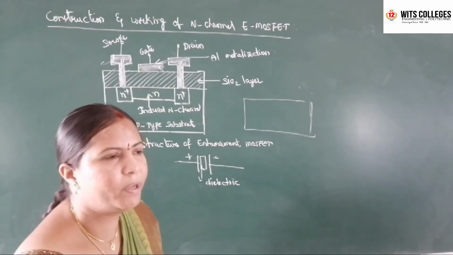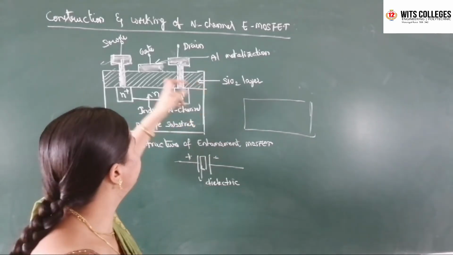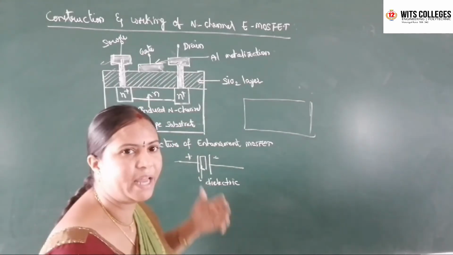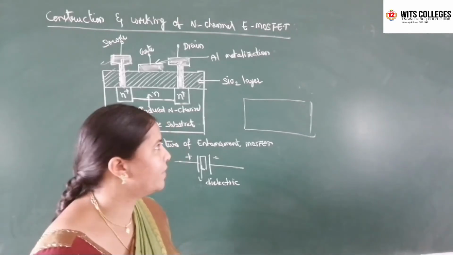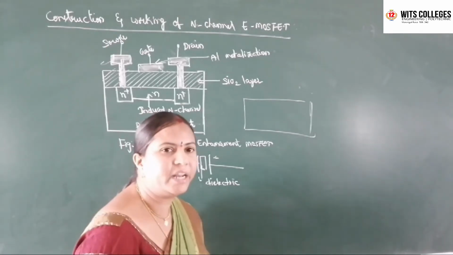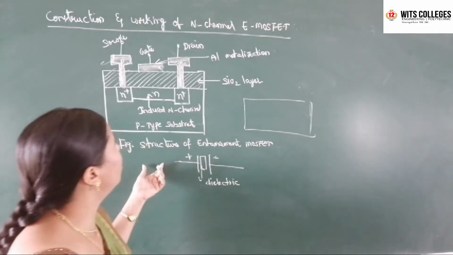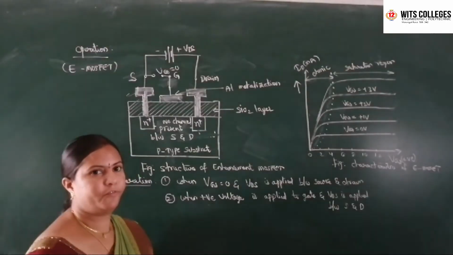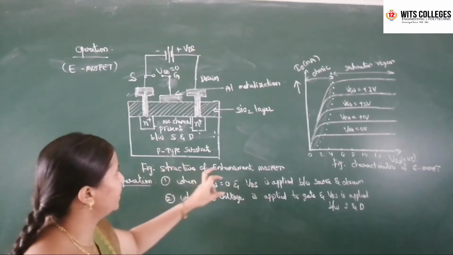The SiO2 layer separates the gate and the N channel. That's why we named it the insulated gate field effect transistor. So this is the construction of the N channel enhancement MOSFET. Now the working of the enhancement MOSFET. So this is the structure of the enhancement MOSFET.